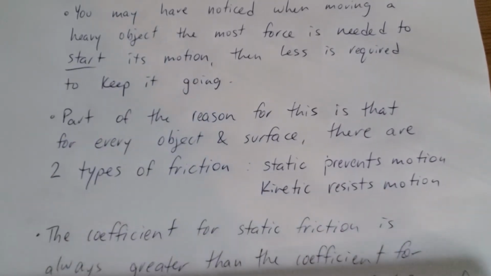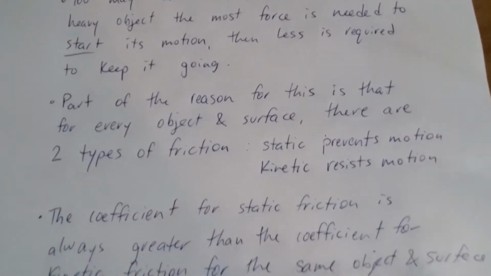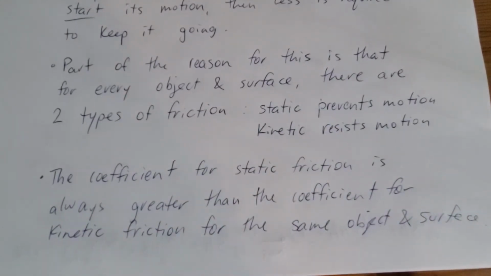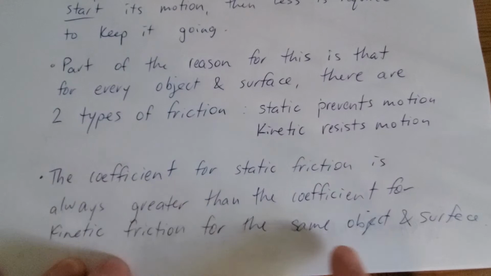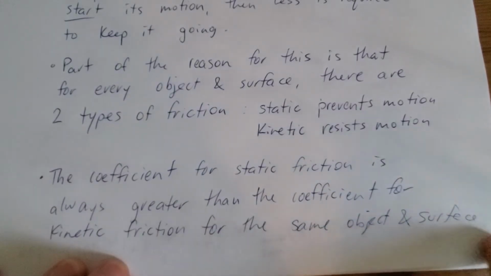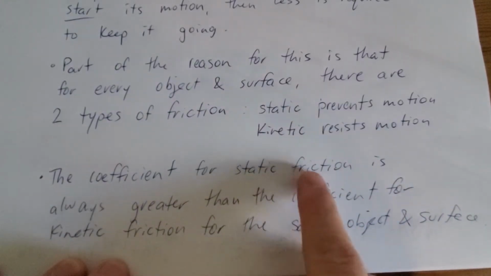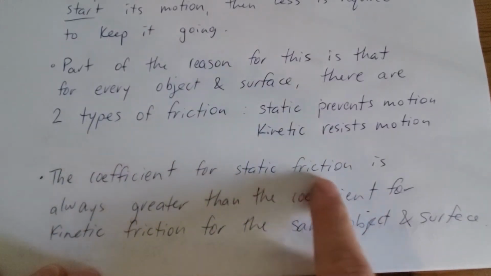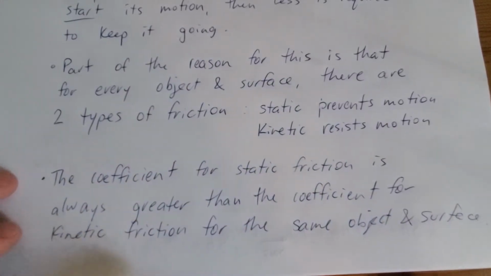And the coefficient for static friction is always greater than the coefficient for kinetic friction when we're talking about the same object and surface. And the coefficient is related to how much friction there is, so higher coefficient, more friction. So for any object and surface, static friction is greater than kinetic friction. So it takes more force to start something moving than it does to keep something moving.